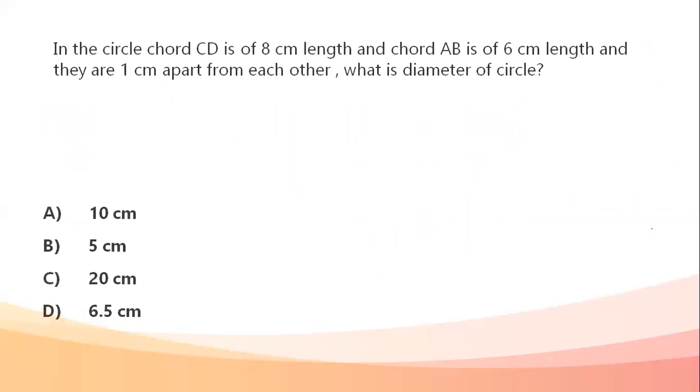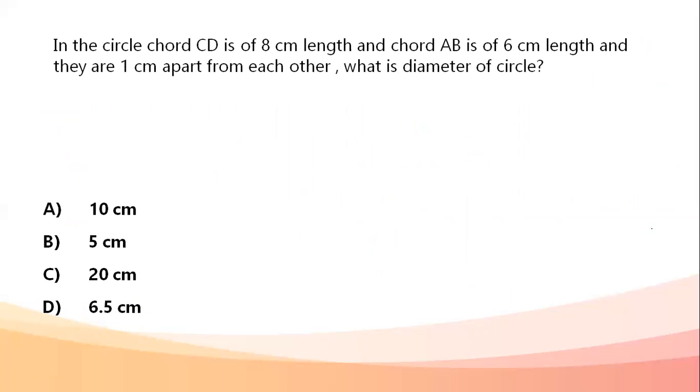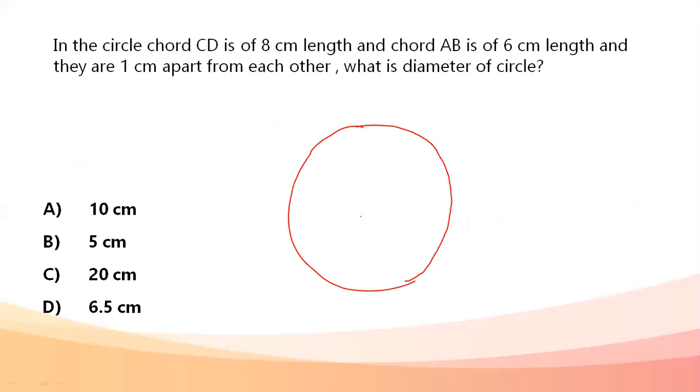Okay, next. In a circle, chord CD is of 8 centimeter length. Okay, let's draw the circle and see what they're talking about. First, let's draw the circle, center O. There is a chord of length 8 centimeter, which is obviously closer to the center because the other chord is a smaller one, as we can see. So AB is of 6 centimeter and CD is of 8 centimeter.